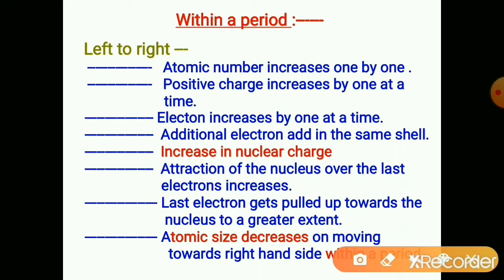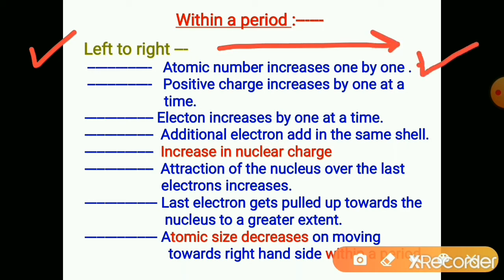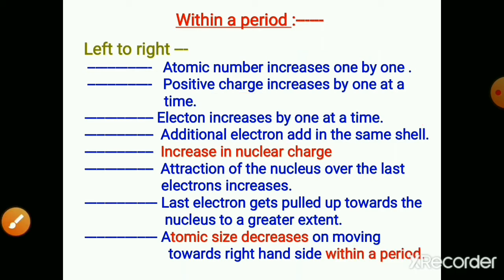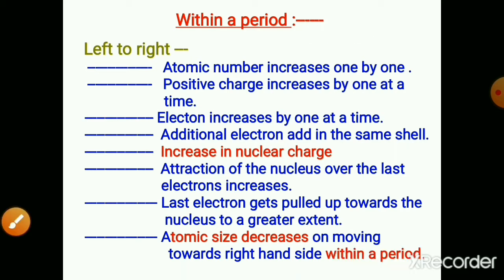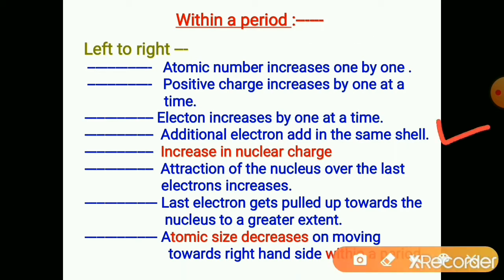Let us see the trend in atomic size in a period. When we move from left to right in a period, atomic number increases by 1 at a time. Atomic number is nothing but the total positive charges, so total positive charges also increase by 1 at a time. The number of positive charges will be equal to the number of negative charges, that are the electrons, so electrons increase by 1 at a time. But these electrons add in the same shell. In a period, the same shell gets filled up.